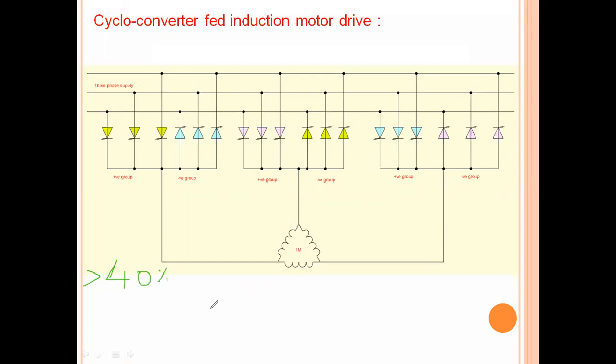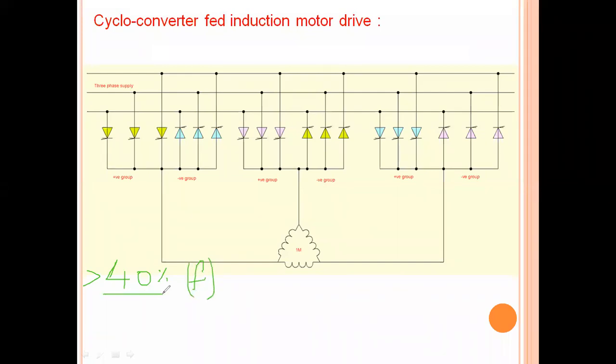If the harmonic content rises, we know what will happen to the operation of the induction motor. So this will restrict the induction motor operation to 40% of the operating frequency. We limit the frequency to 40% because of the harmonic content.